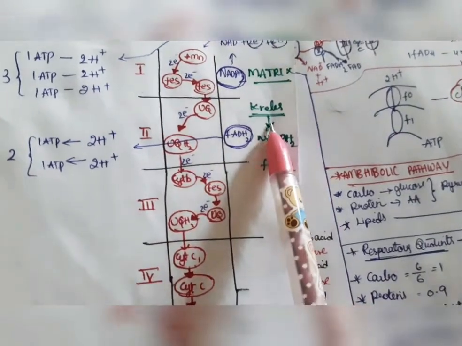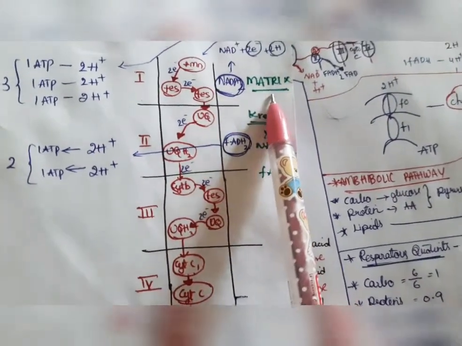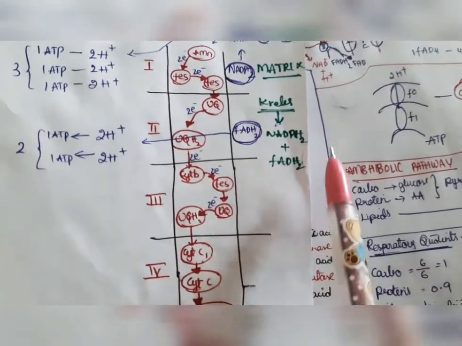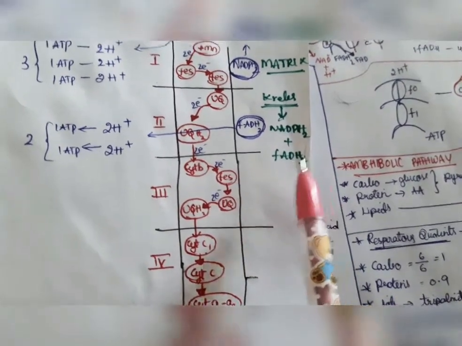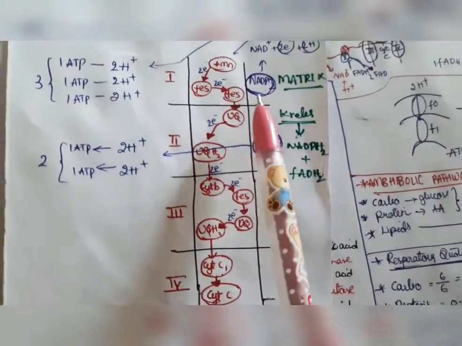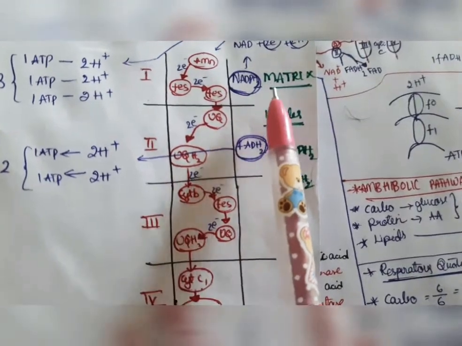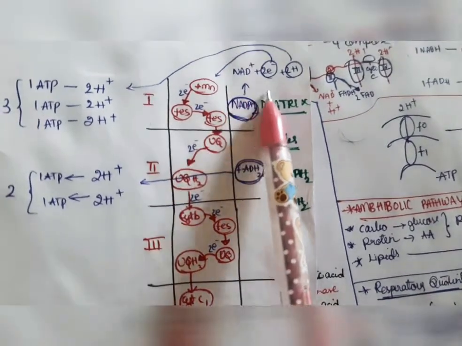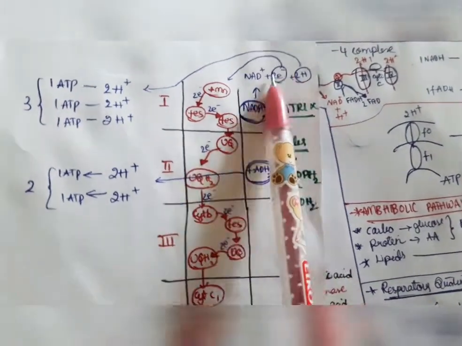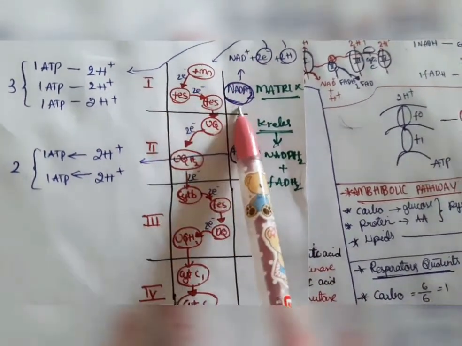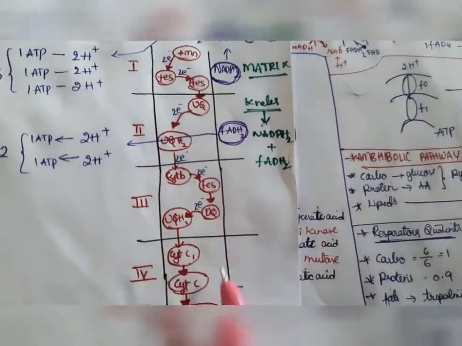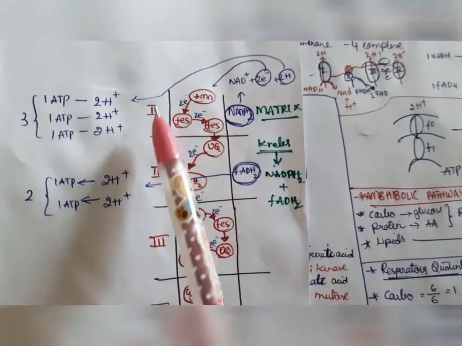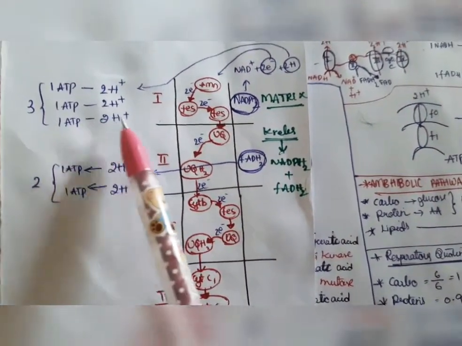From the Krebs cycle, in the mitochondrial matrix, we will get NADH2 and FADH2, right? So, NADH2 forms NAD plus, 2 electrons and 2 H plus. The 2 electrons will be transferred to the electron transport system, and the H plus will be accumulated in the intermembranous space.